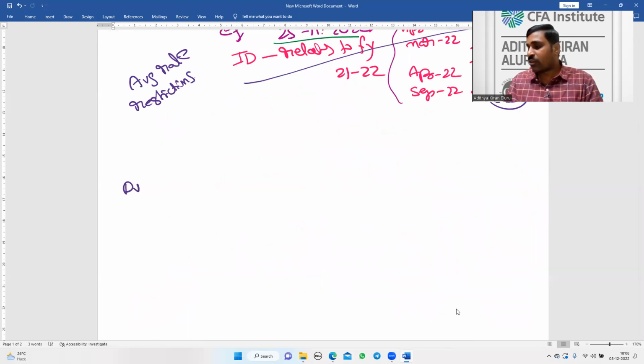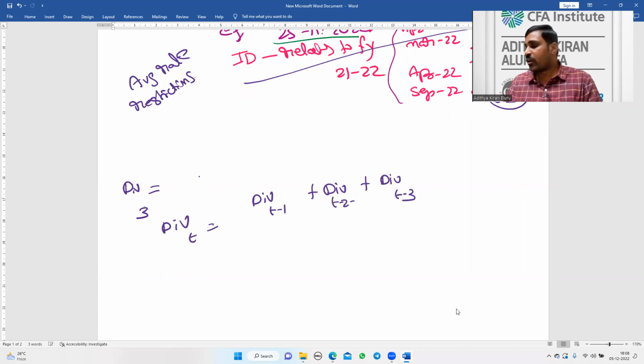Dividend of a particular year T is equal to dividend of T minus 1 plus dividend of T minus 2 plus dividend of T minus 3, divided by 3. This is the rate applicable.